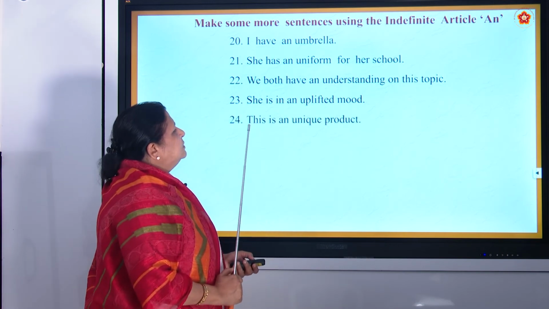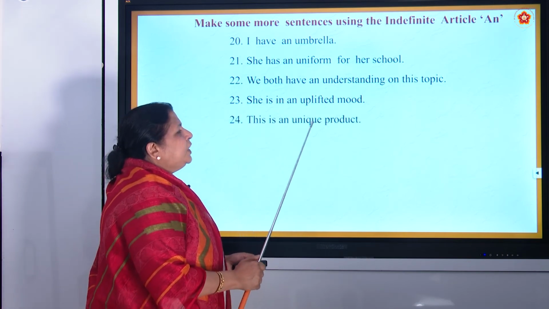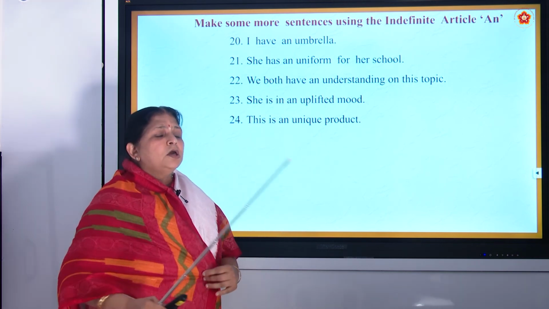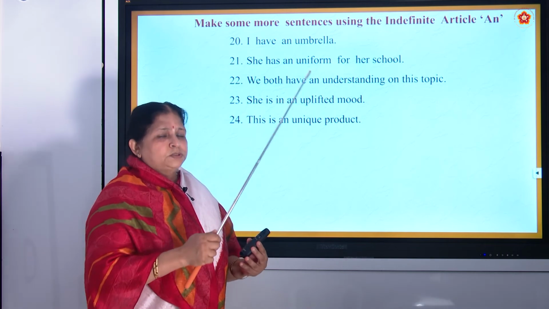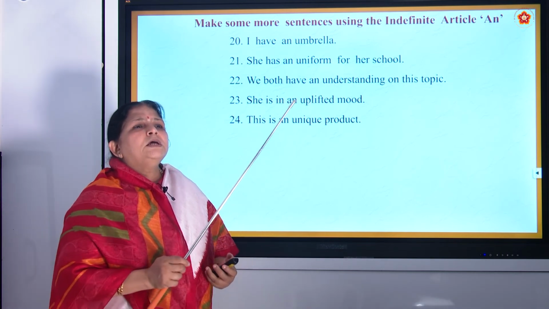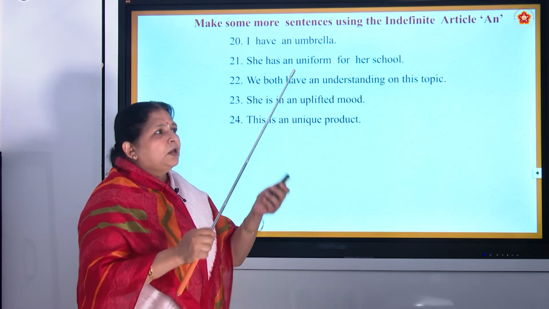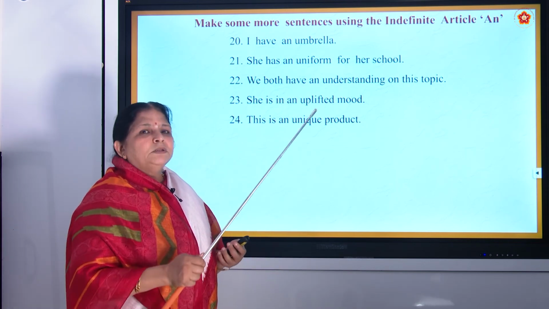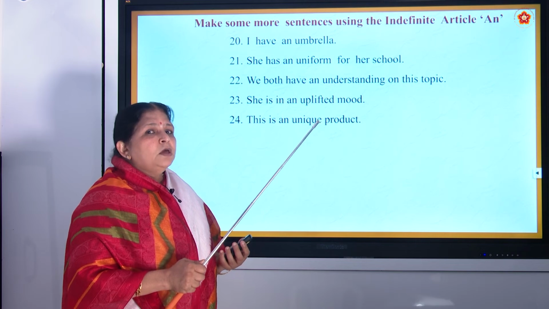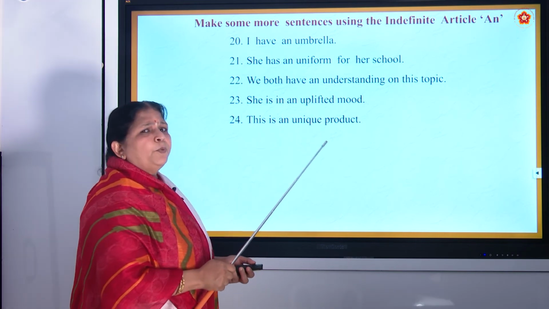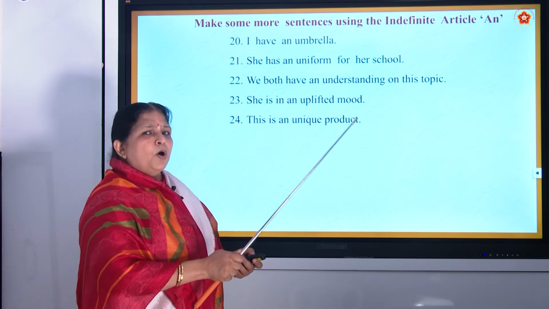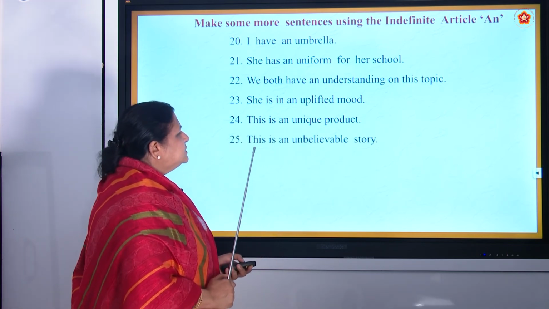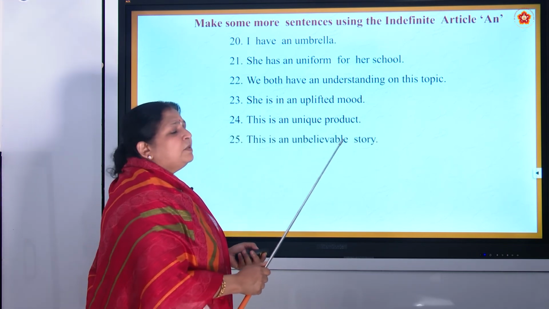Then this is an unique product. So it is very different from the others. Okay. So now if you want some product, like take some balls, tennis balls. There are a group of tennis balls and it is white in color, but one ball among them is red in color. So you say this is an unique product. Yes, this is an unique ball. Okay, so an unique ball. Very good.